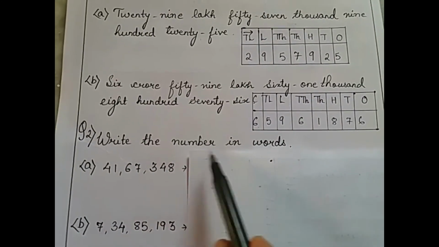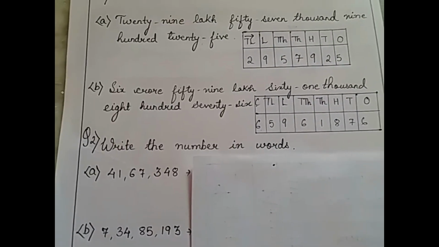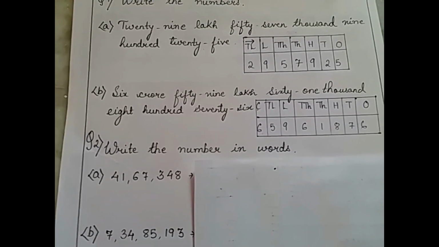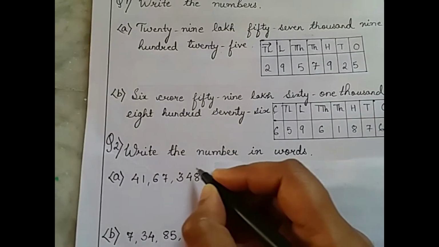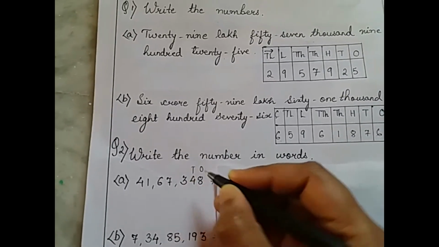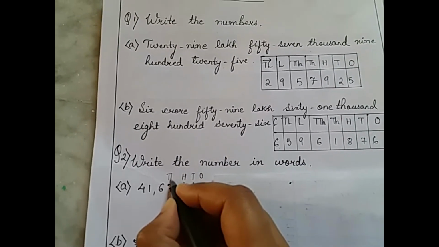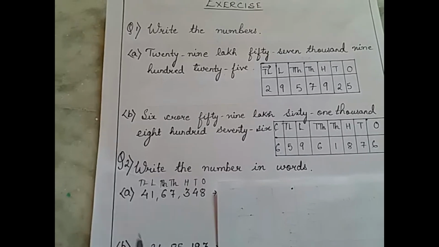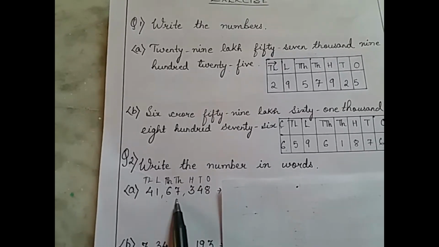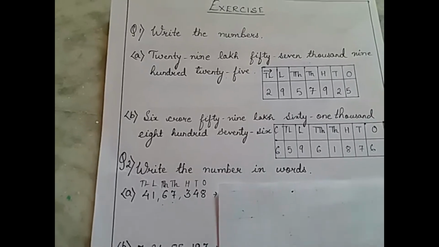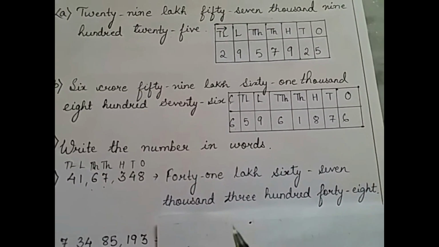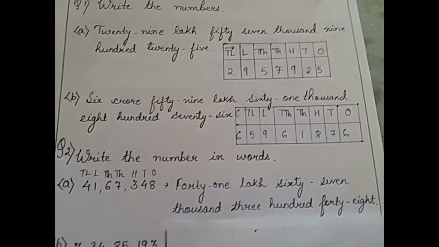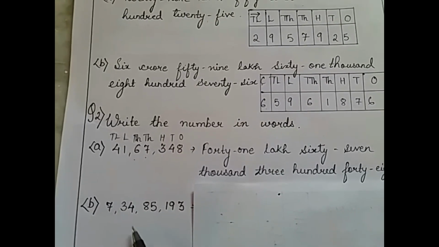Now let's move to the second question. Second question is saying write the number in words in Indian place value system. Number 1 is this. Now for our convenience, whenever we get this kind of question, it is always better to write it like this: ones, tens, 100, 1000, 10,000, lakh, 10 lakh. So this will be 41,67,348. So here is our answer, 41,67,348.